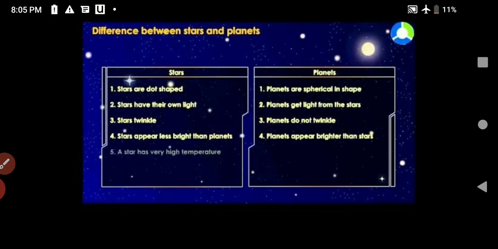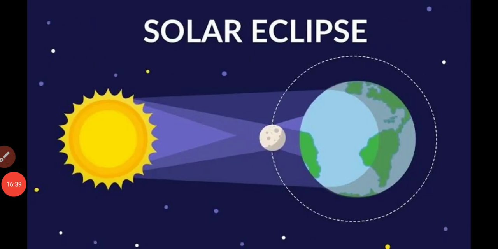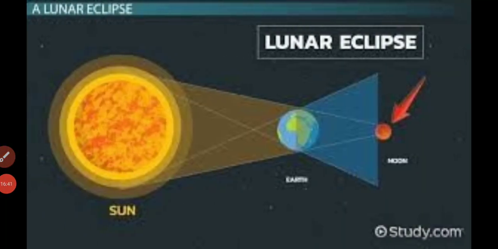And what is the question for today? Now answer me. Which of these is a star? Sun or Mars? Which one is the largest continent in the world? Which one is the smallest continent in the world? Which one is the largest ocean in the world?